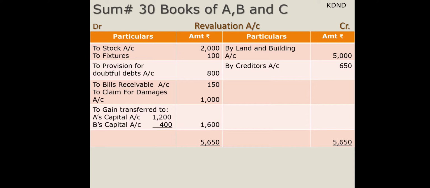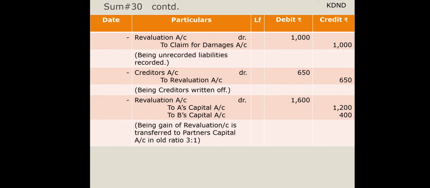You can see here direct posting will also be done over here, so that it will be easy for you people to pass the journal entries. So land and building, creditors, you can see over here as a profit, or you can say gain, for the business. And at the same time, stock, fixtures, provision for doubtful debts, bills receivable and claim for damages are the losses for the business. So finally we got a gain of 1,600, which we have transferred in the last entry, that is revaluation account debit to A's capital and B's capital, 1,200 and 400.